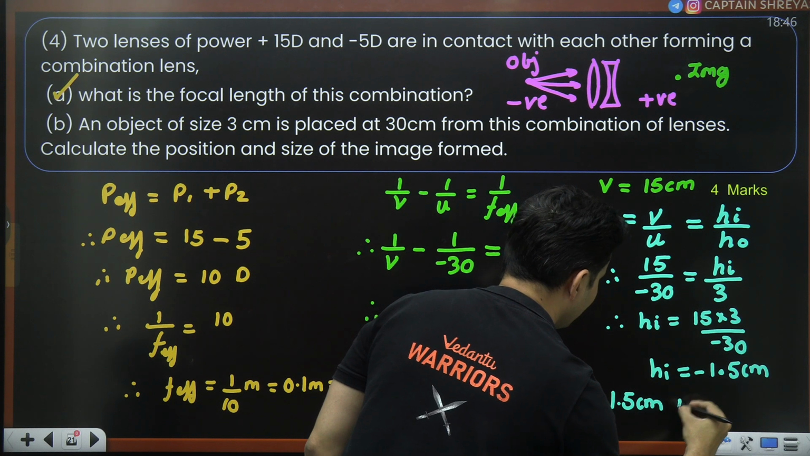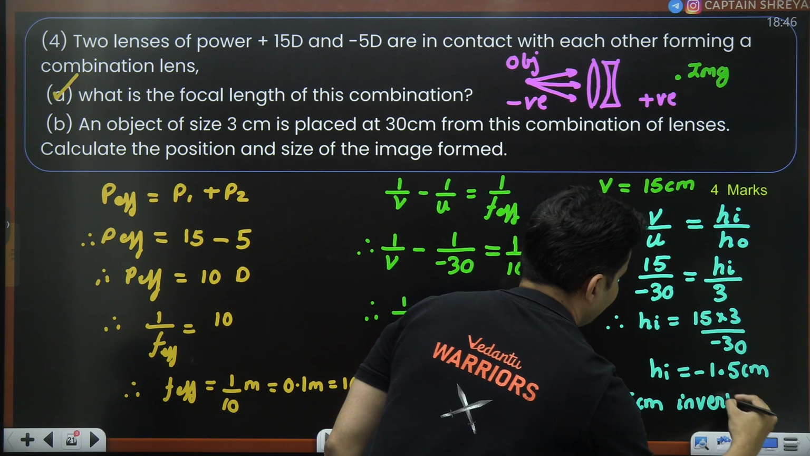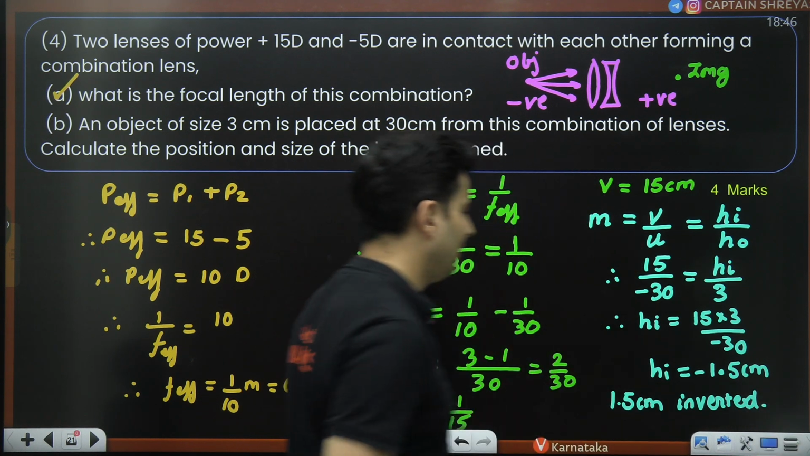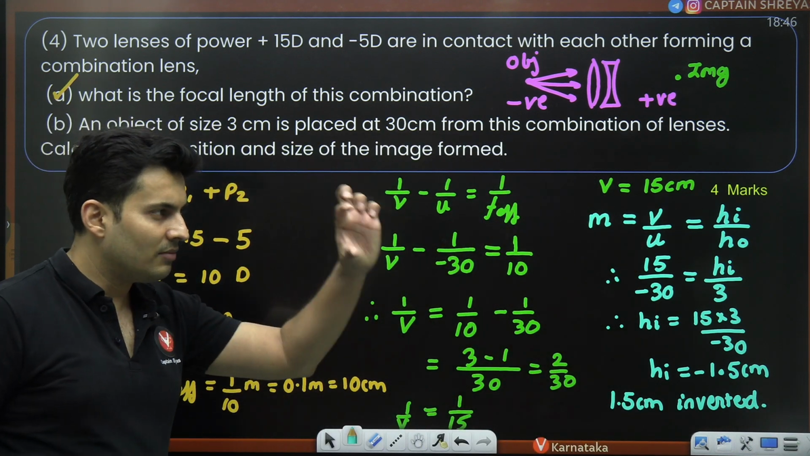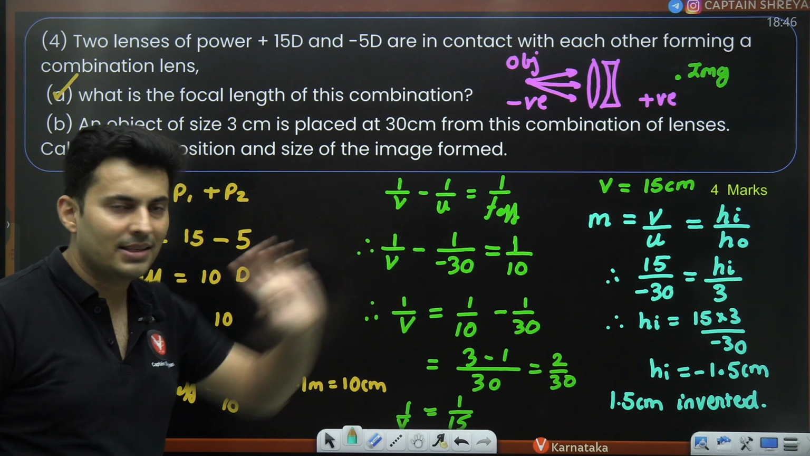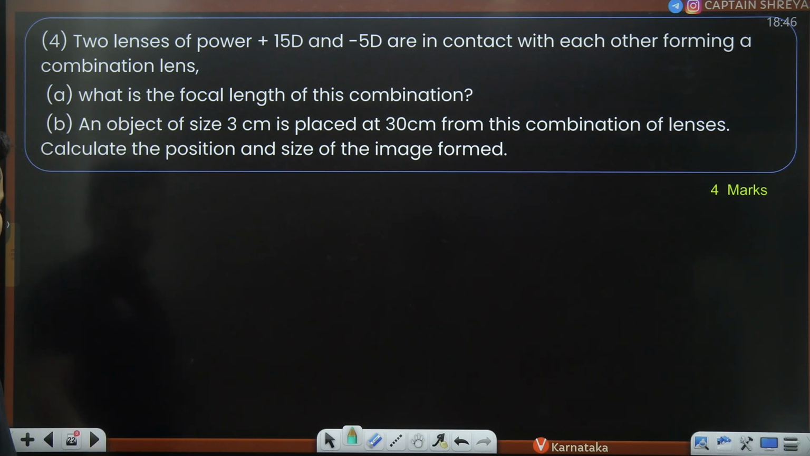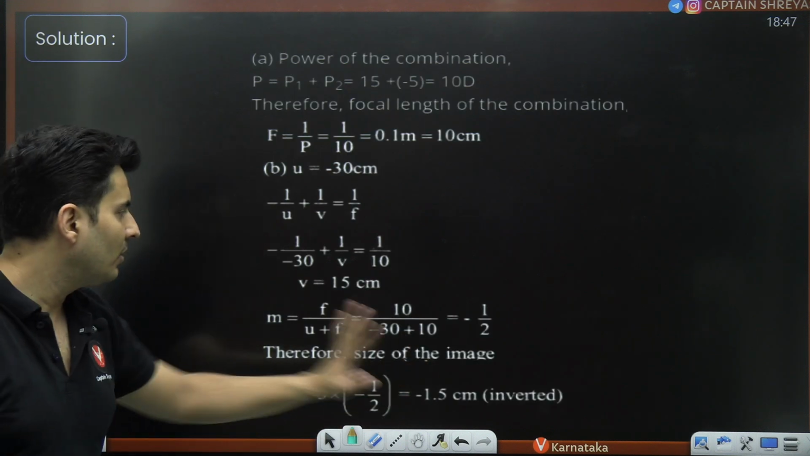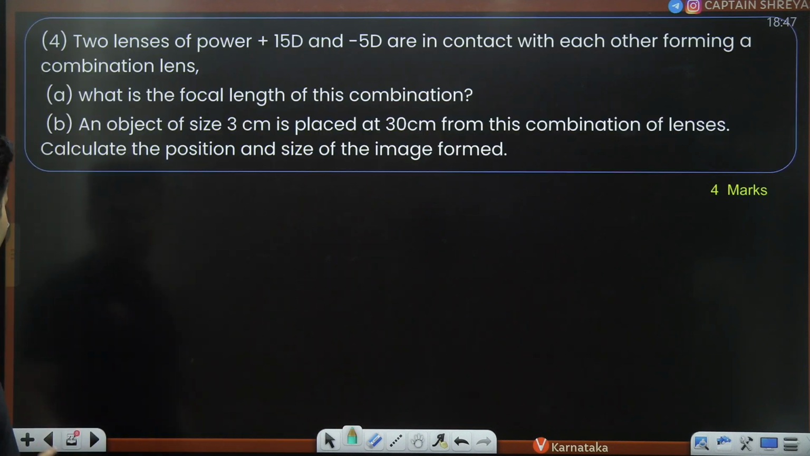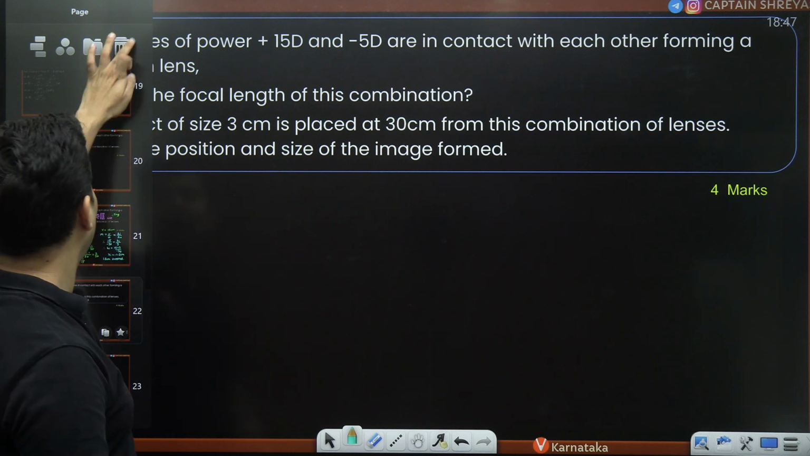The negative says that it is inverted. That's all. It is just inverted. The height of the image is 1.5, just that it has been made upside down. That is the meaning of the negative sign. Minus 1.5 centimeters, 15 centimeters. Okay, perfect. We have got the correct answer.